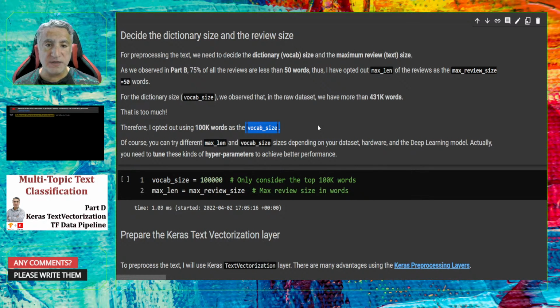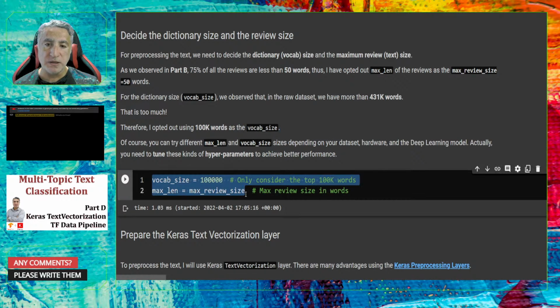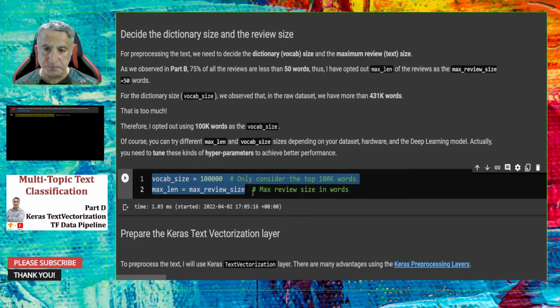So after deciding these two important parameters, we can use these values to create these two important variables, the vocabulary size and max length. We are going to use these two parameters when we set up our text vectorization layer, and we are going to see that in a moment.